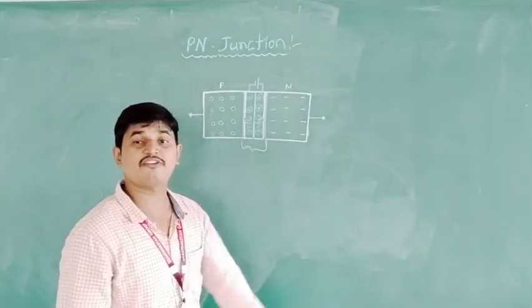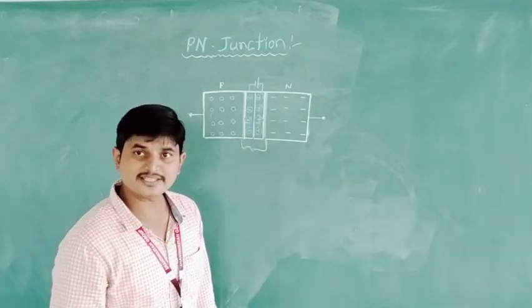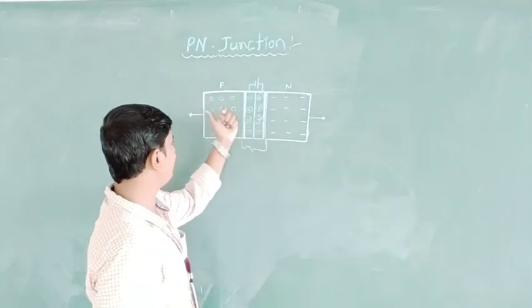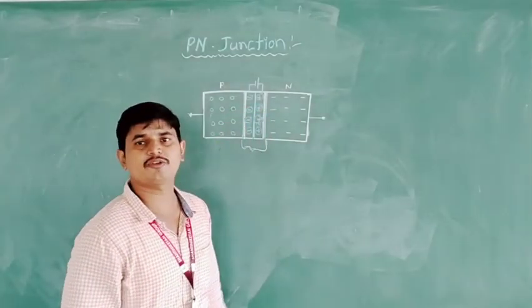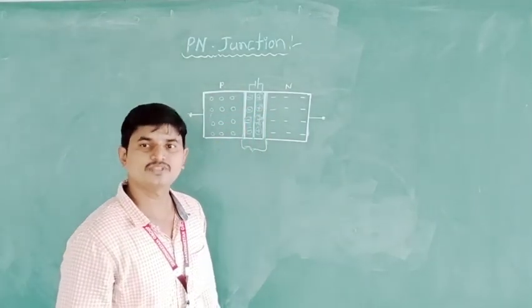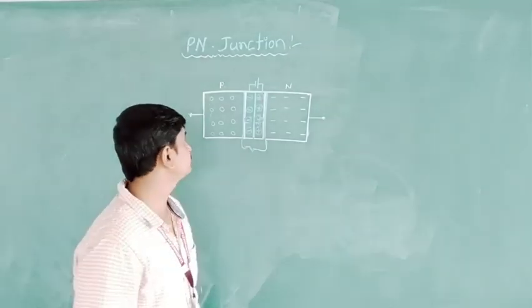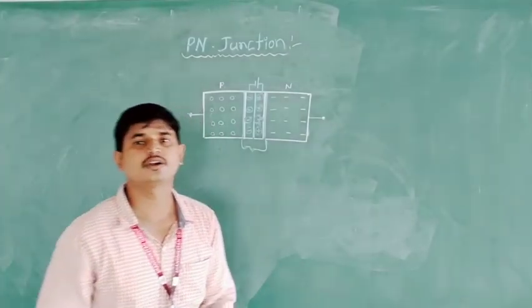Define PN junction. That is a junction between P type and N type of semiconductor. We can call it a PN junction. This is the concept of PN junction.